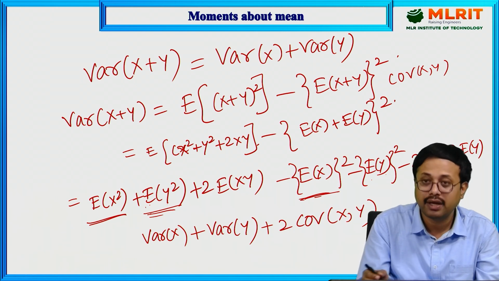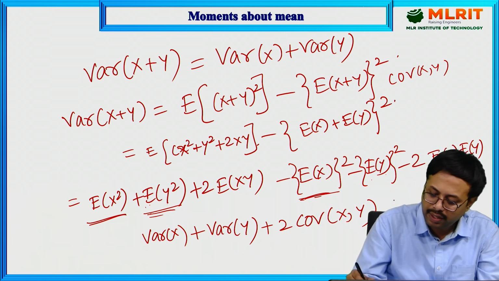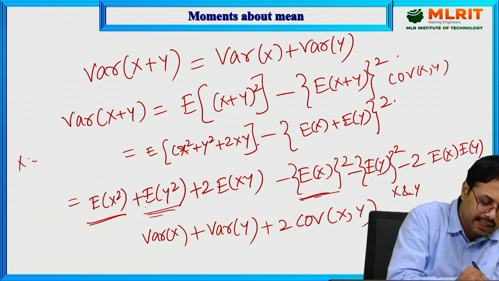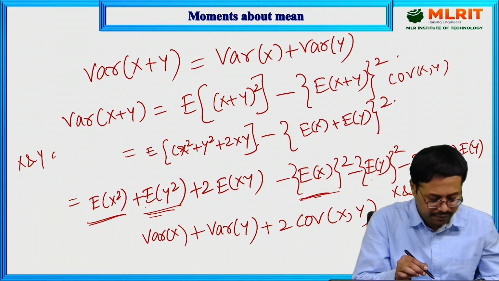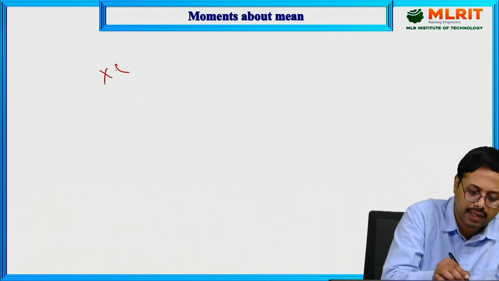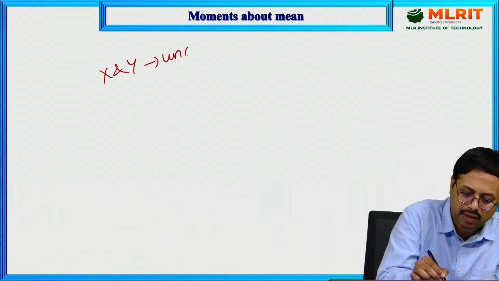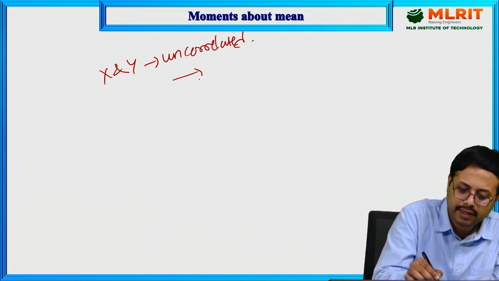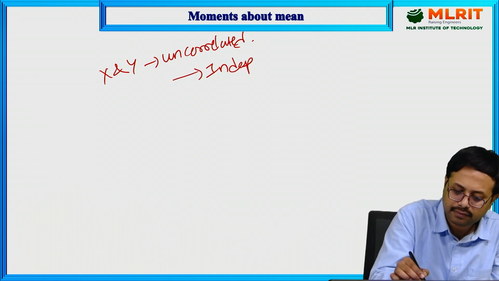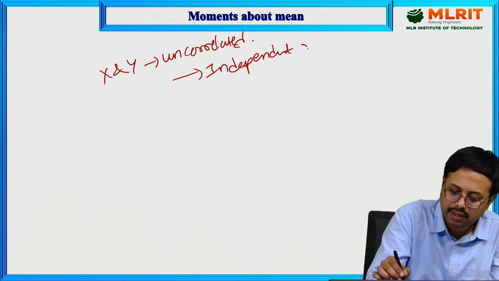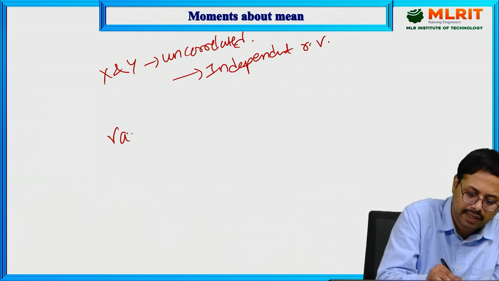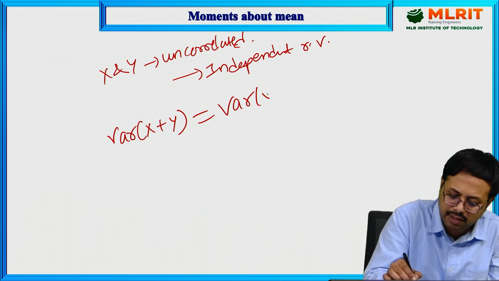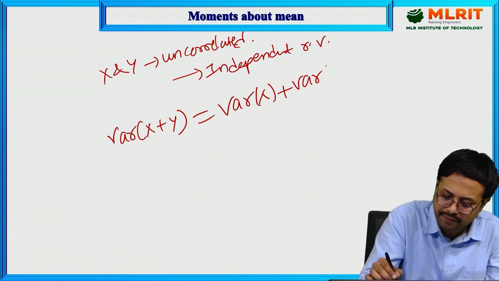If x and y are uncorrelated, I will write here, x and y are uncorrelated, which means independent of each other, then for independent random variables you are going to get the formula: variance of x plus y is equal to variance of x plus variance of y.